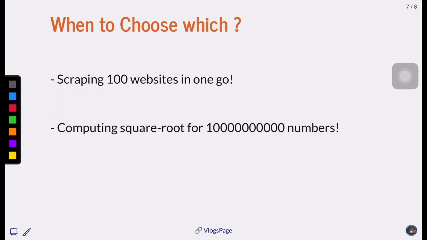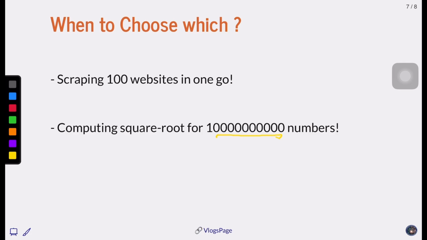So when to choose which? Scraping 100 sites in one go, computing square root of so many numbers in one go. Pause it for a minute and then try to give an answer.